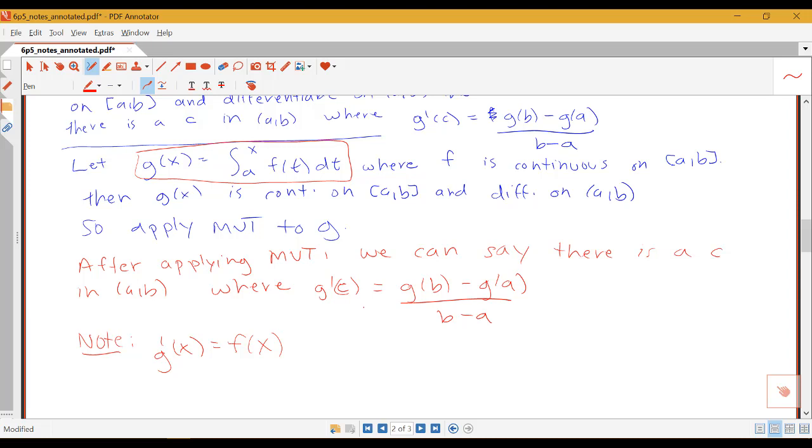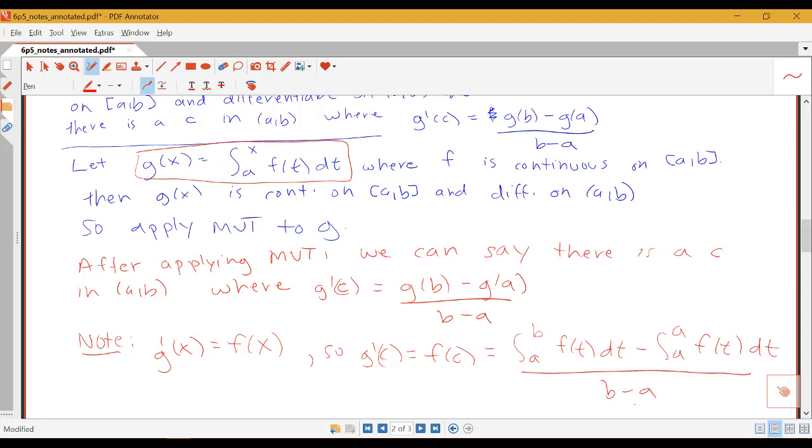Okay, so I have this, but now g prime of c is equal to f of c, and our g of b, well, I can replace x here in this definition for g of x with b. So my g of b is an integral from a to b of f of t dt, and my g of a is an integral from a to a. And then this is all over b minus a.